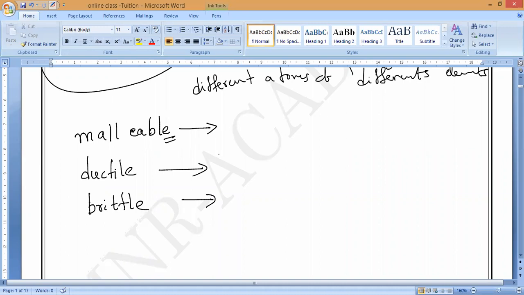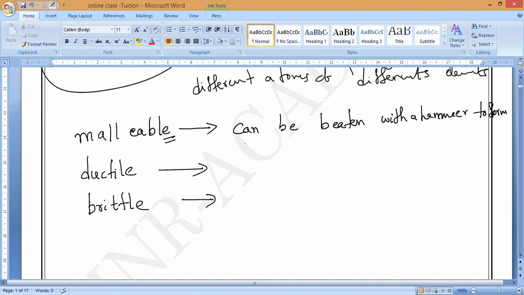Ability to draw into thin sheets is malleable. Yes, very good. Malleable means it can be beaten with a hammer to form thin sheets. That is what you should remember. Can be beaten with a hammer to form what, guys?